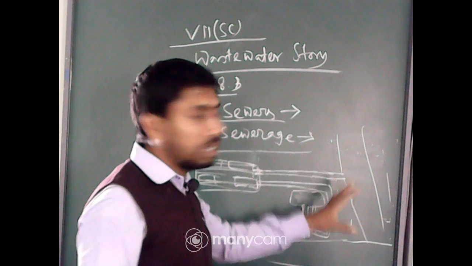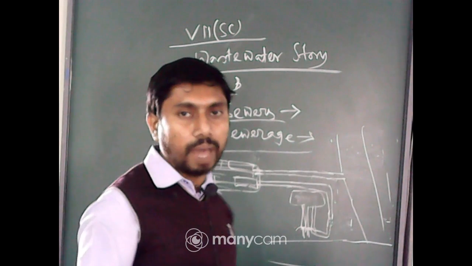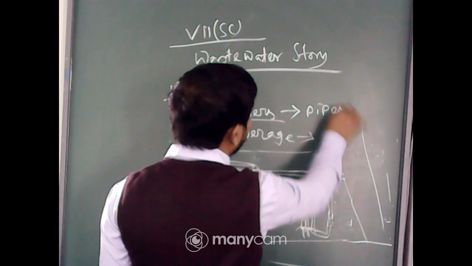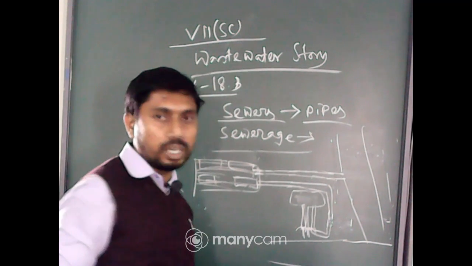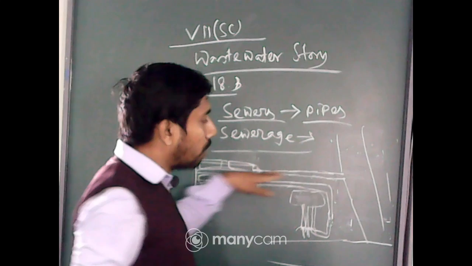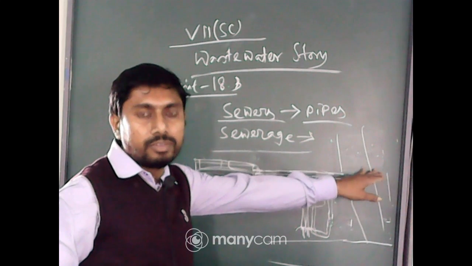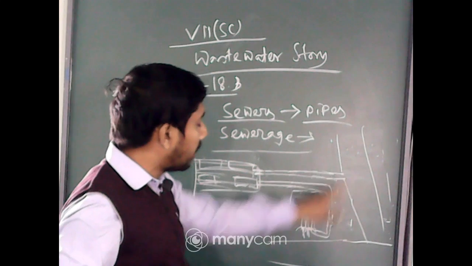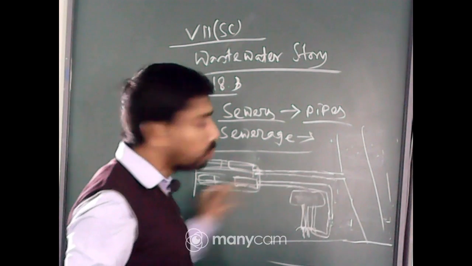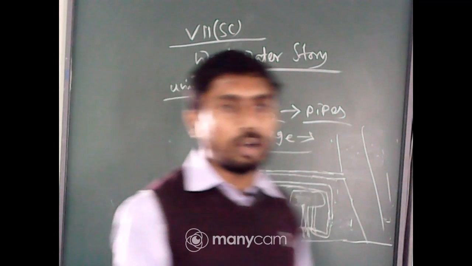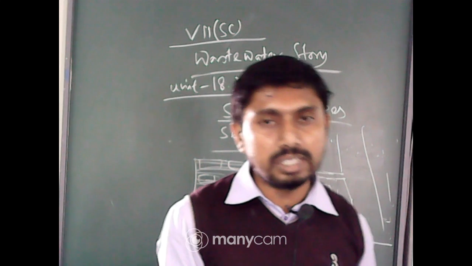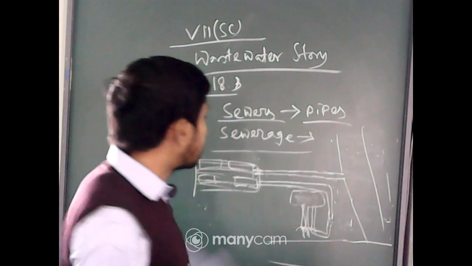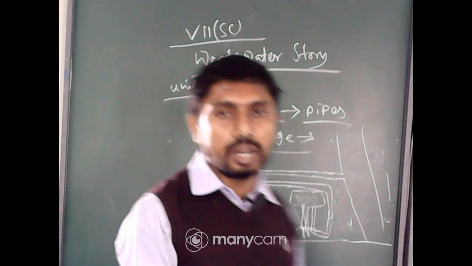This is the cycle and it is flowing through some pipelines. So these pipes through which the water is flowing, from the household use to the big drain, from the big drain to the river, and also the pipelines from the overhead tank to our drinking water or usable water, these pipelines are called sewers, and the total system is called sewerage.